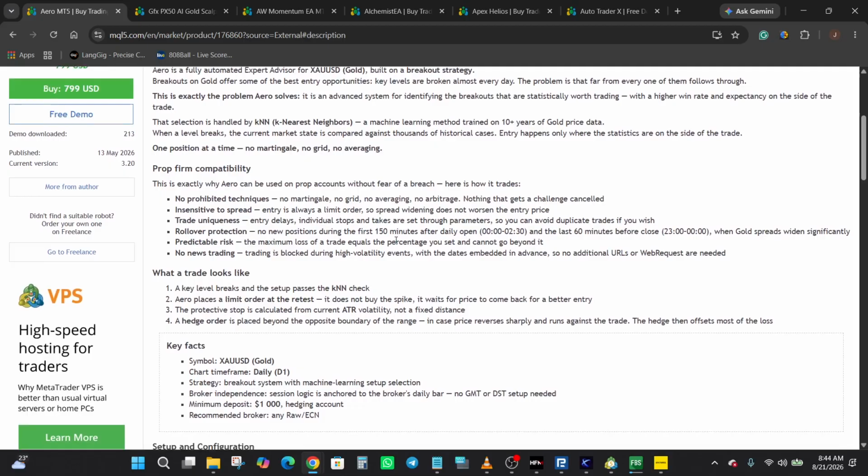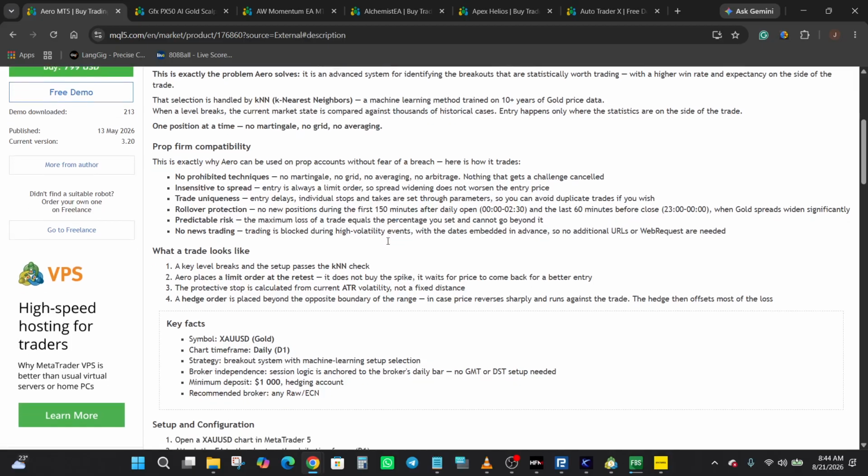There is protection around the daily rollover period, and trading is blocked during high volatility news events. Okay, so the listing also says that the maximum loss on a trade is controlled by the risk percentage selected by the user.